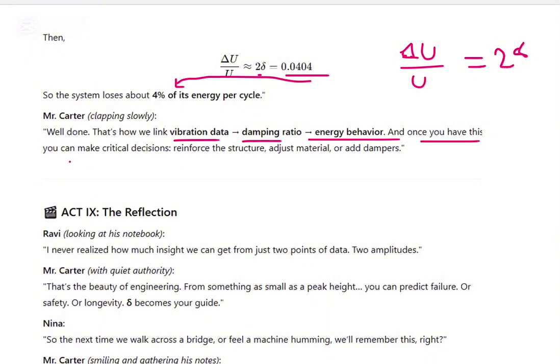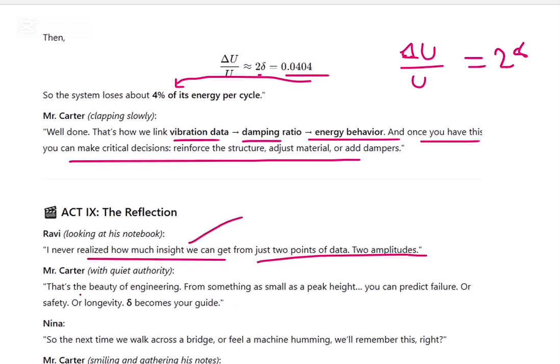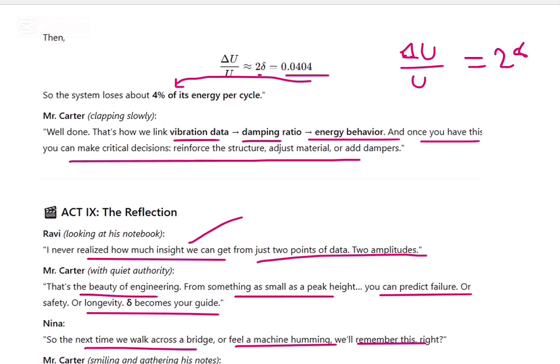And once you have this, you can make the critical decisions: reinforce the structure, adjust the material, add dampers. I never realized how much insight we can get from just 2 points of data, 2 amplitudes. That's the beauty of engineering. From something as small as peak height, you can predict failure or safety or longevity. Delta becomes your guide. So the next time we walk across a bridge or feel a machine humming, we will remember this.